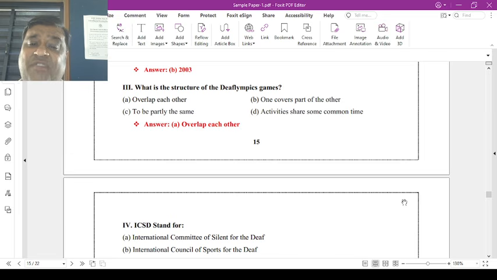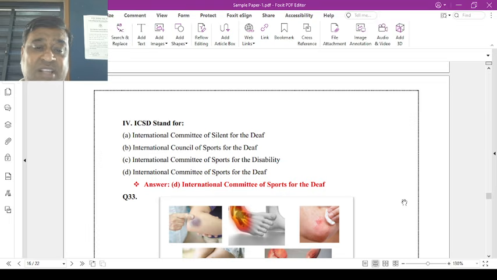What is the structure of the Deaf Olympic Games? Overlap each other. One covers the part of the other, partly the same; activities share some common times. Now the answer is A, overlap each other. What does ICSD stand for? International Committee for Silent for Deaf, International Council for Deaf Sports, International Committee for Deaf Disabilities, International Committee for Sports for Deaf. Now the answer is D, International Committee for Sports for Deaf.